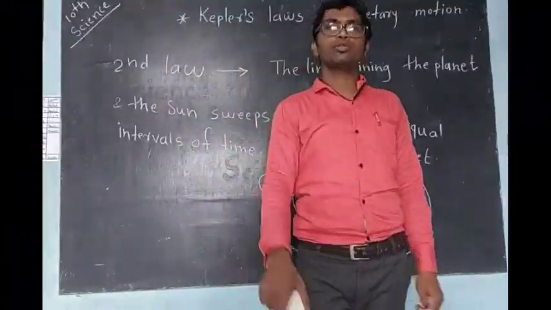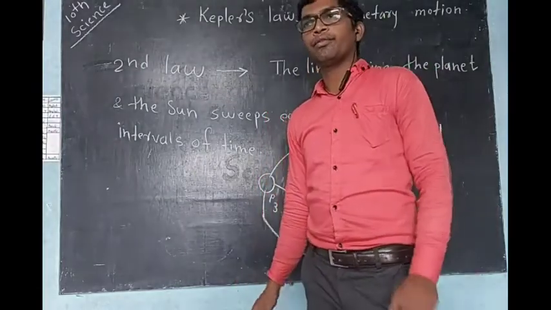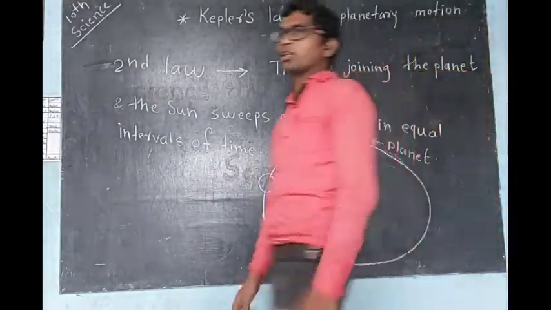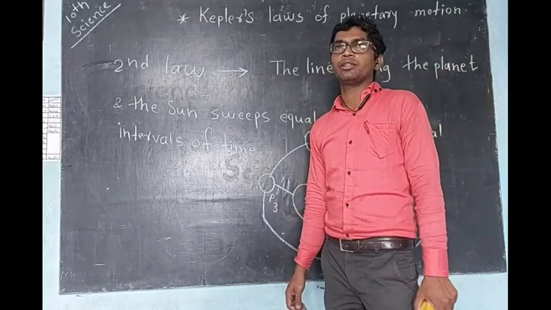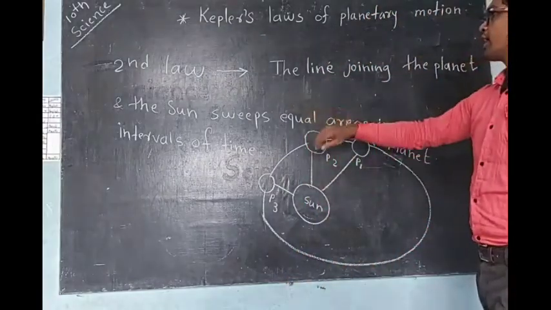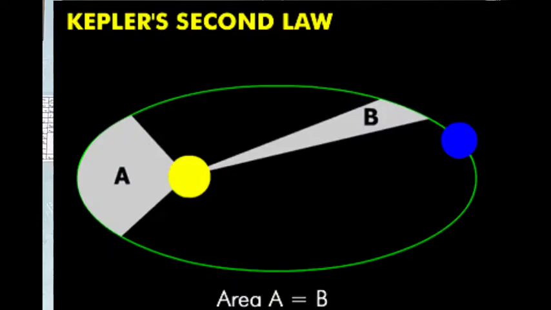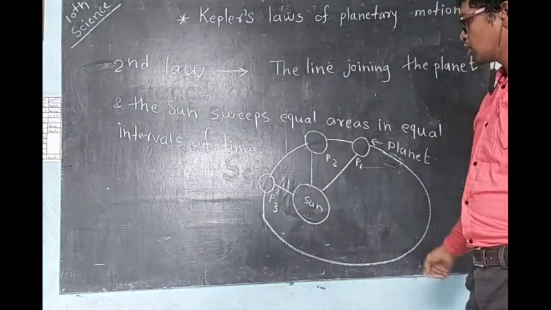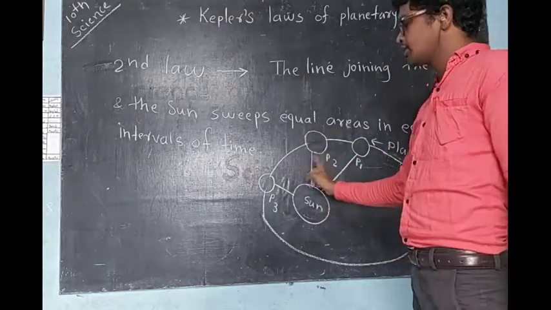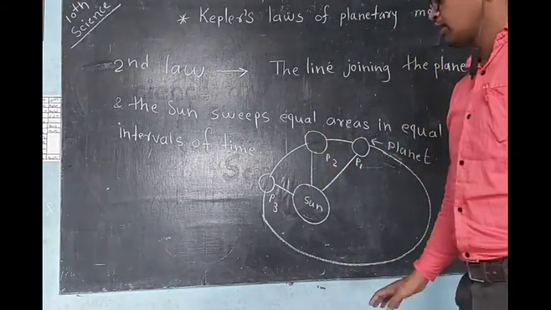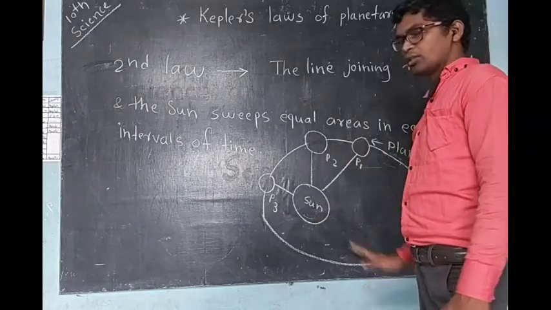Okay, students, you understood Kepler's first law. Now let us see the second law. What did Kepler say in the second law? Kepler said that the line joining the planet and the sun sweeps equal areas in equal intervals of time. Now you know that in the first law you learned that the orbit of planetary motion around the sun is an elliptical orbit. Now observe, it is an elliptical orbit, that is confirmed.